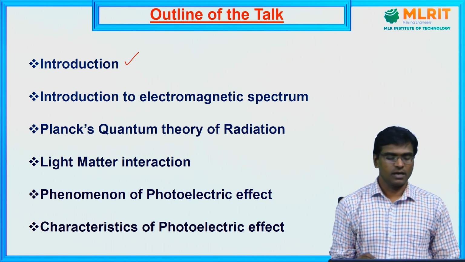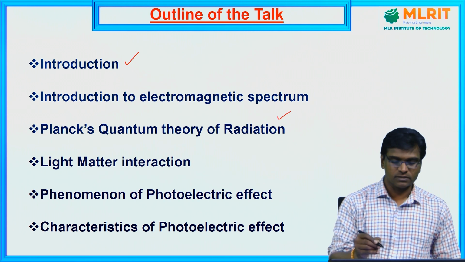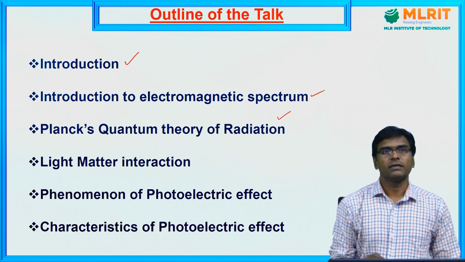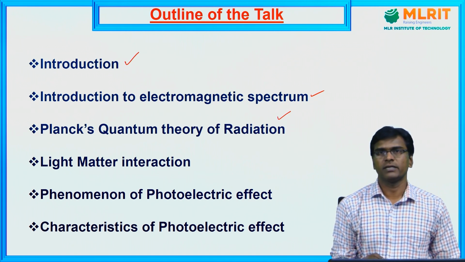After that, I will discuss Planck's black body quantum theory of radiation. Then I will look at how light interacts with matter and what results we can observe from the light-matter interaction.